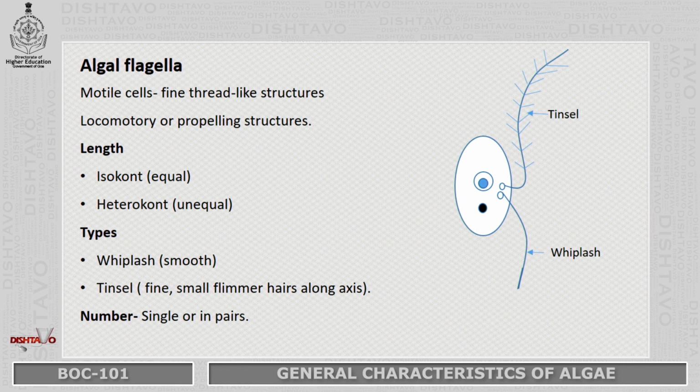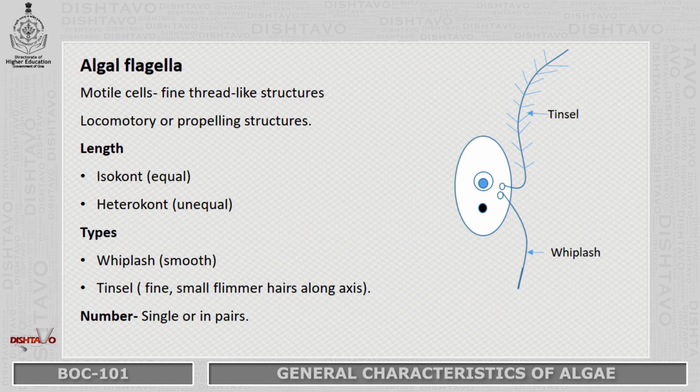Then the algal flagella. What are flagella? Flagella are the fine thread-like structures which are present on the cells of the algae. When these flagella are present, the algae are called motile cells. They help in the locomotion of the algae. Depending on the length they are of two types, isokont and heterokont. Isokont flagella are both equal in length, and heterokont are unequal in length.